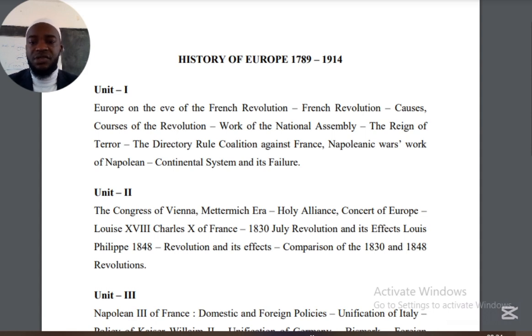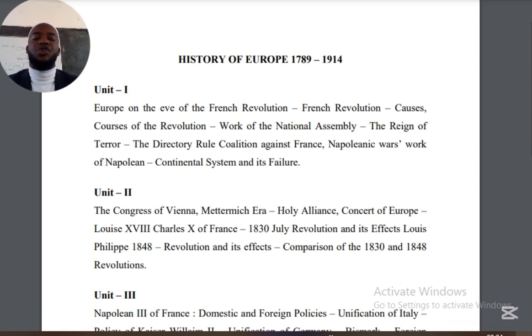the encyclopedists, philosophers, King Louis XVI, the wife to King Louis, that is Queen Marie Antoinette. We shall look at the second phase, that is the Reign of Terror, and after we shall look at the directoral government that was formulated. Then we shall also analyze Napoleon Bonaparte and his power consolidation, that is even in the continental system. So by the end, at least in our Unit 1, we shall be able to explore all those areas.